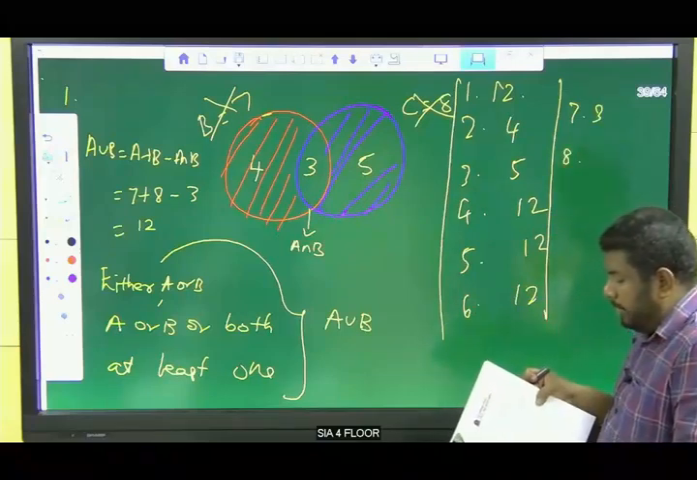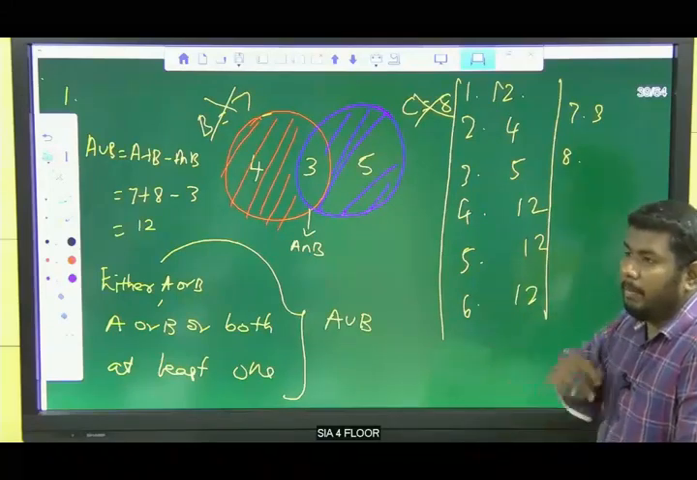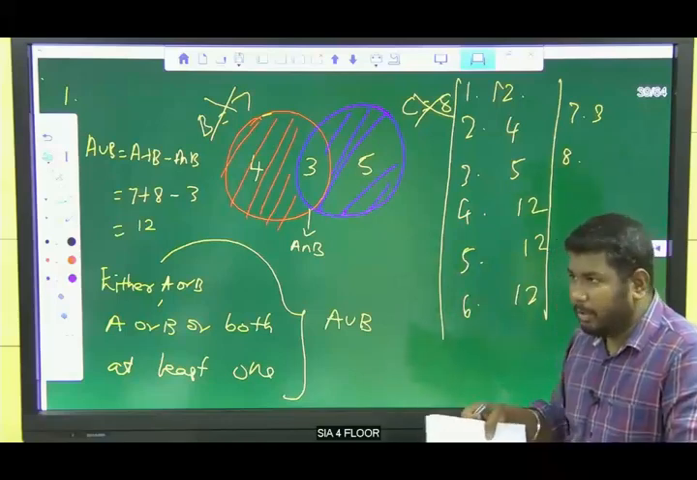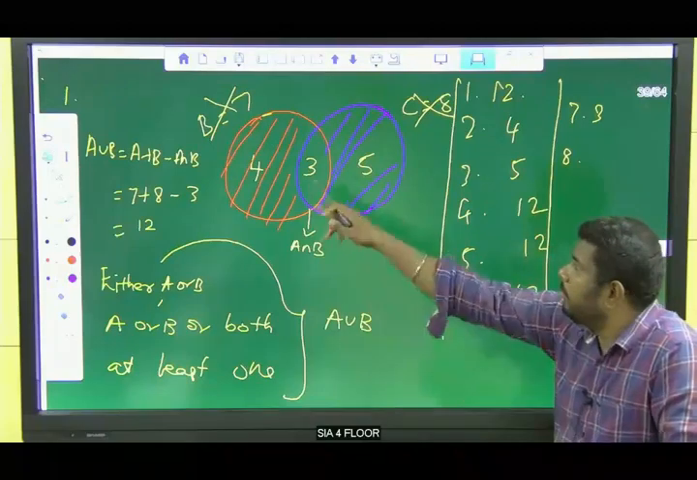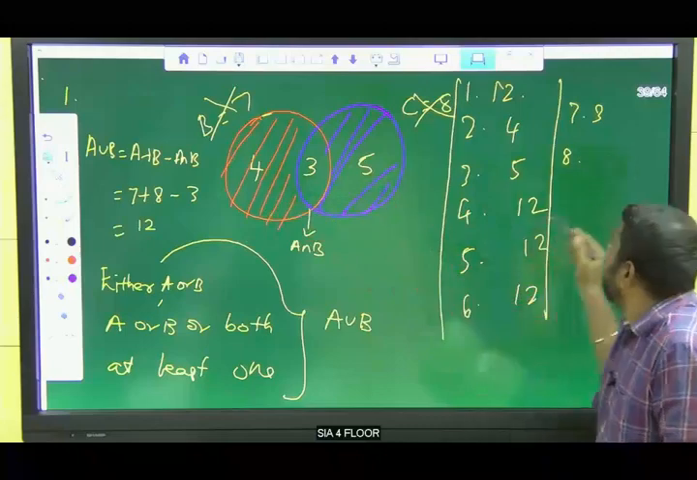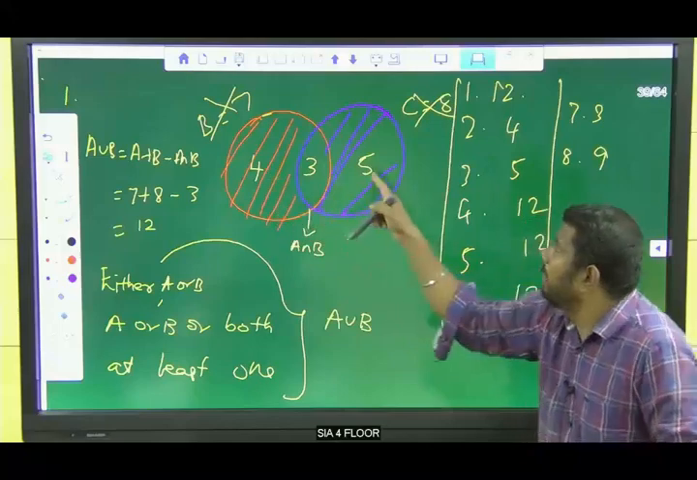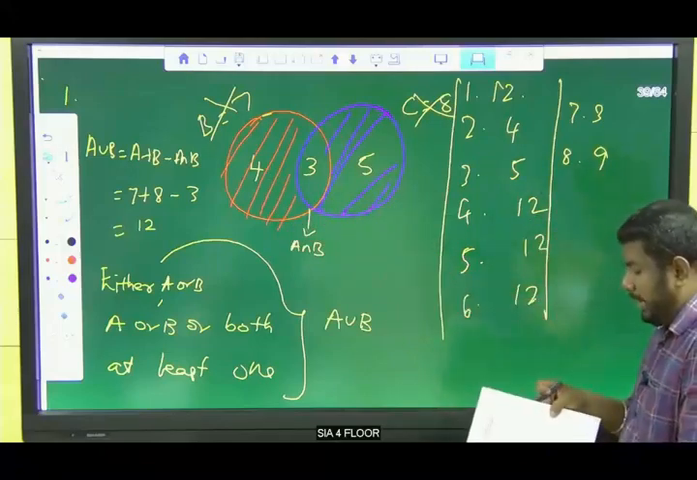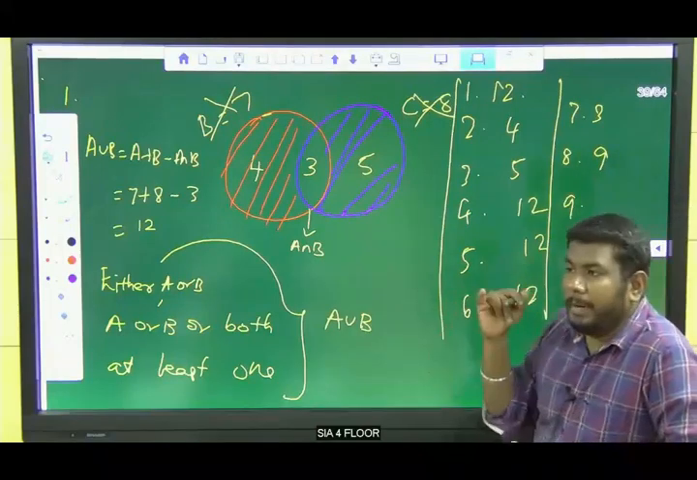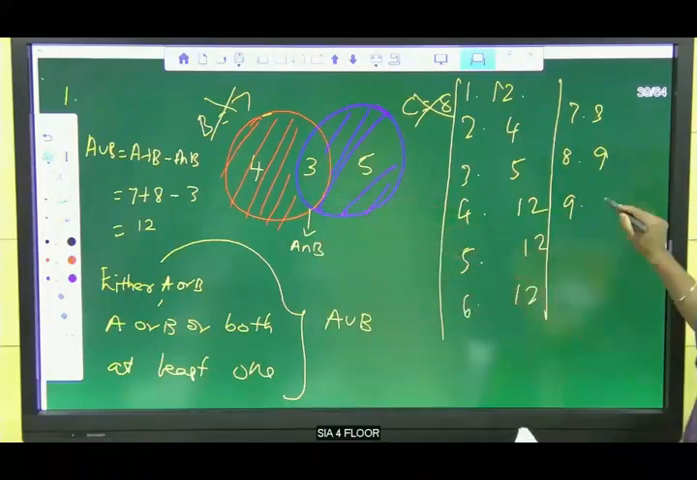8th one, how many students play at most 1 game? At most 1 game means 0, neither, plus 1. But here we don't have the neither value. So we take at most 1 as 1 game. So 4 plus 5, maximum 1 game, is 9. The 3 is for 2 games, so we don't take that. The 8th one is 9. The 9th one is at most 2. That means neither, 1 and 2. So 4 plus 5 plus 3, so 12 is the answer.